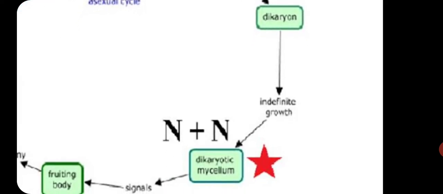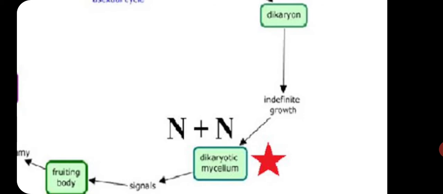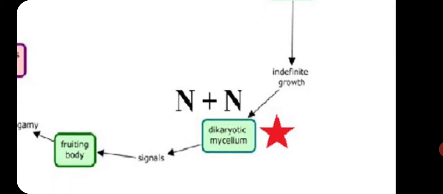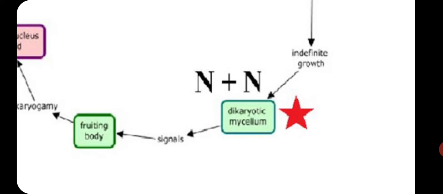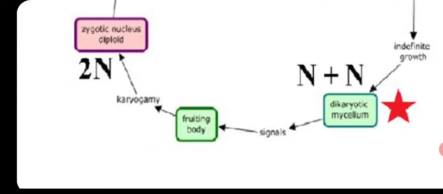Then, like that of Penicillium, we can see 2 dikaryotic cells, that is each cell with two nuclei from different Xylaria is called a dikaryon. Okay, and then indefinite growth, it leads a dikaryon-like life for some time.